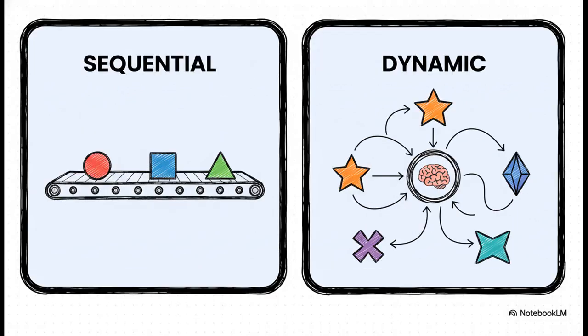Okay, so you've got this team of AI agents. Great. But how do you actually manage them? How do you control the workflow? This brings us to two really powerful frameworks for building these systems, LangChain and LangGraph. And they represent two totally different ways of orchestrating the team.